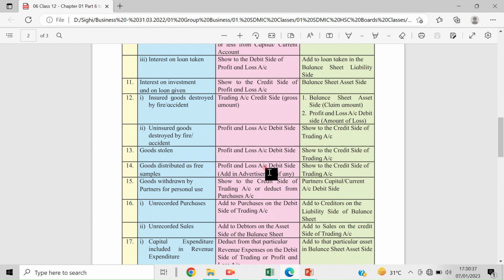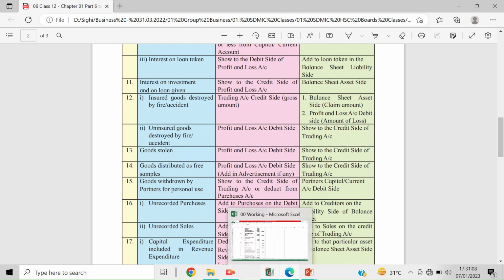If there is an advertisement amount there, along with that advertisement amount, this free samples amount should be added and shown to the credit side of the trading account. Just like goods stolen, it should be credited to the trading account, because it is almost a type of sale. Though the sale value is not realizable, it is given for the purpose of advertisement.